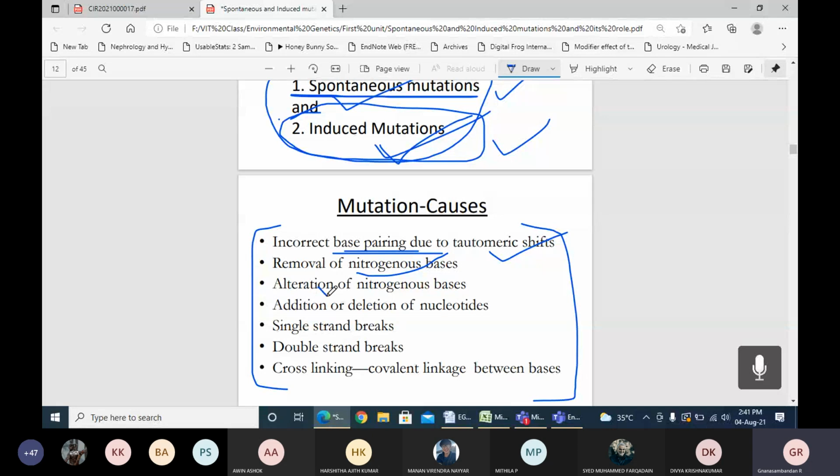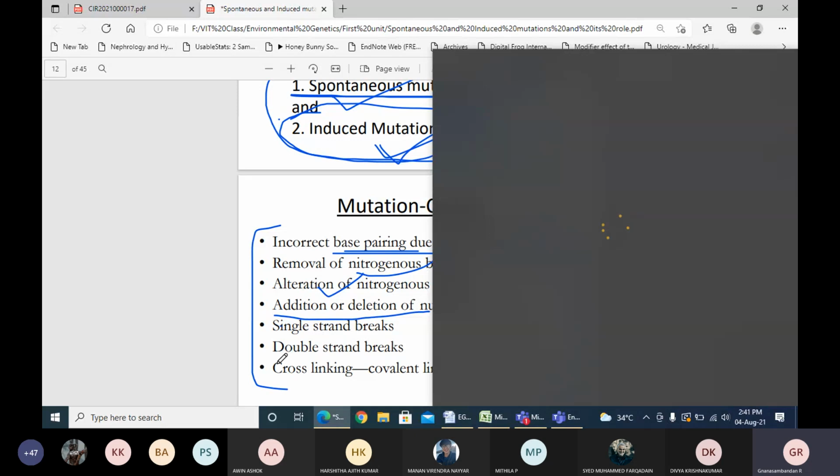Sometimes it may alter the nitrogen bases. Sometimes addition or deletion of nucleotides will happen.